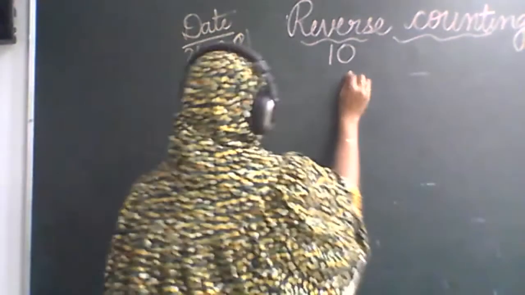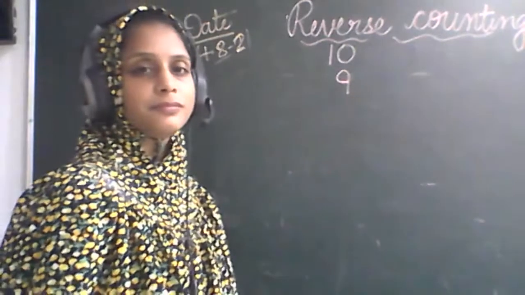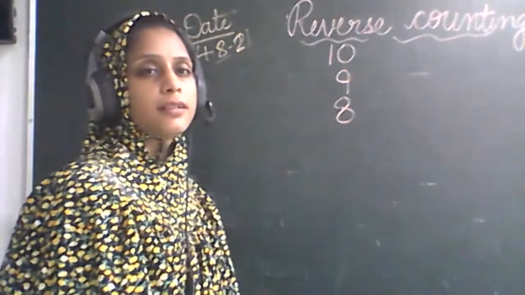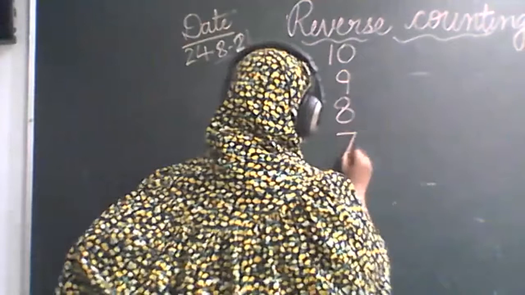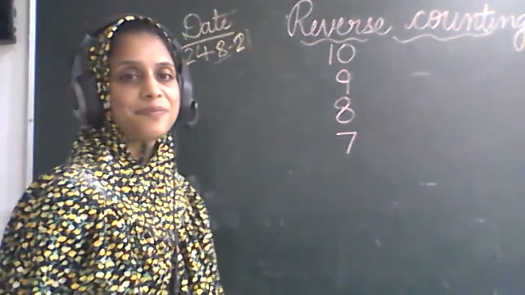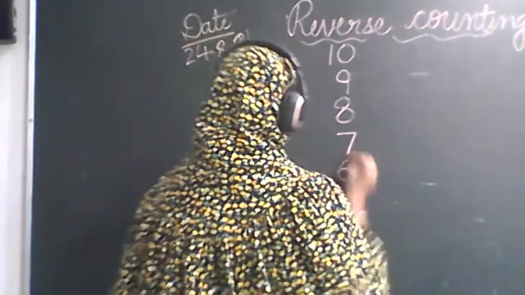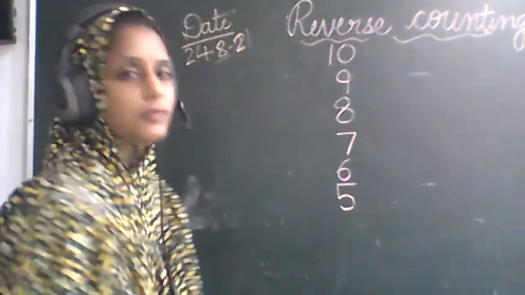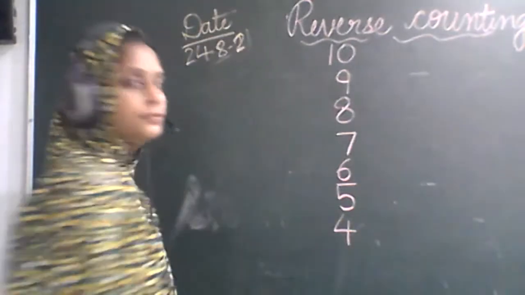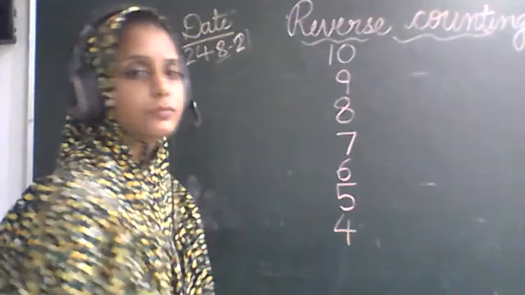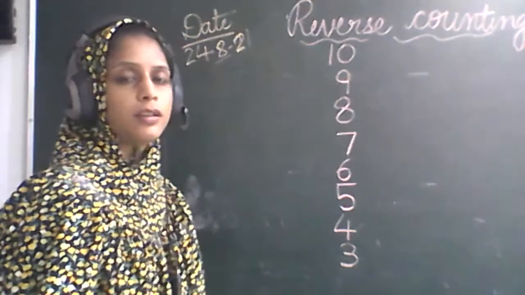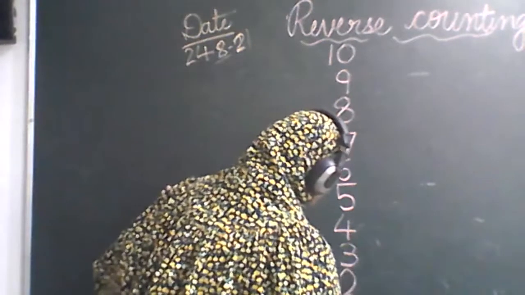Chalo, read. 10, 9, then 8, say and write. 7, 6, then 5, 4, 3, 2, and 1.